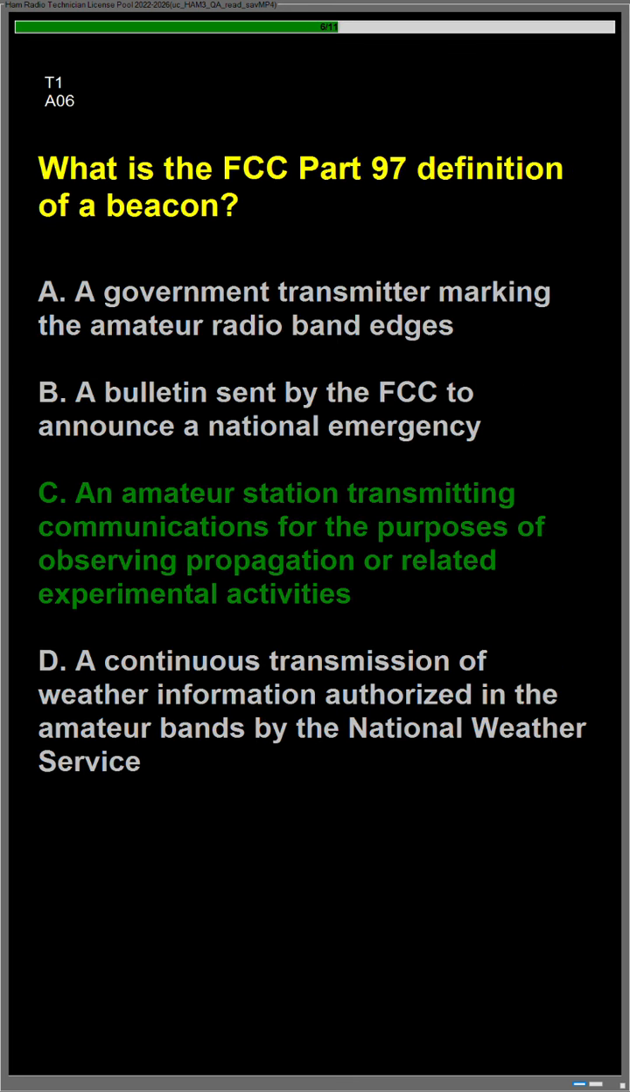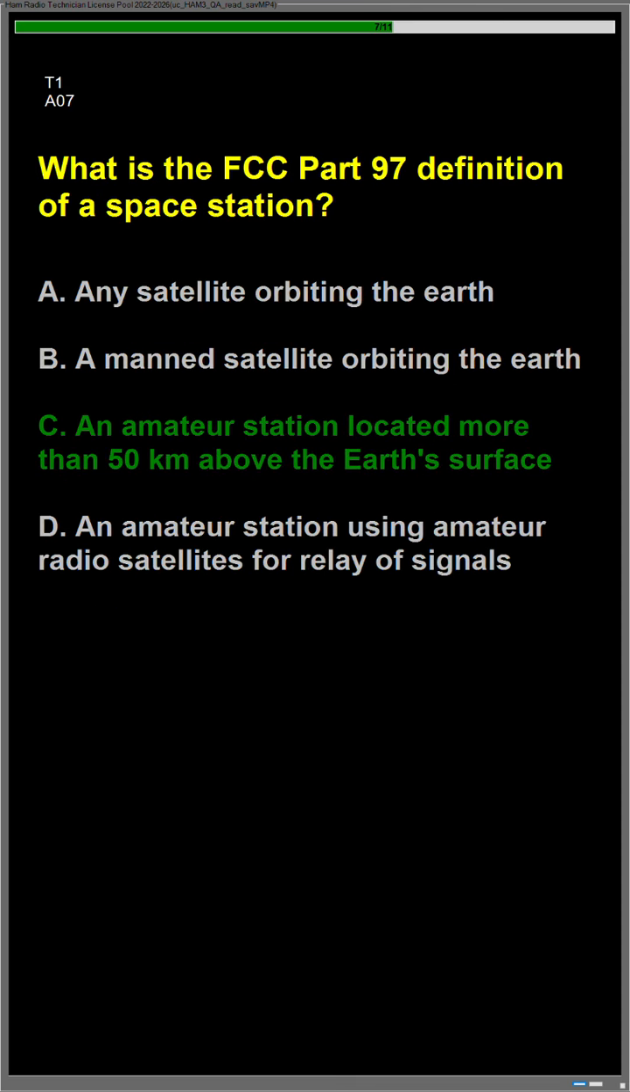Question Alpha 06, what is the FCC Part 97 definition of a beacon? Answer is C. An amateur station transmitting communications for the purposes of observing propagation or related experimental activities. Question Alpha 07, what is the FCC Part 97 definition of a space station? Answer is C. An amateur station located more than 50 kilometers above the Earth's surface.